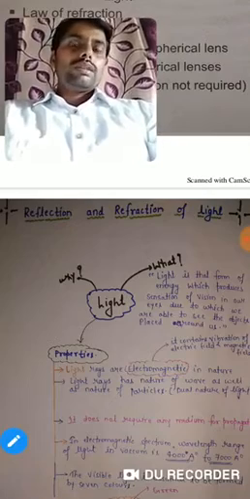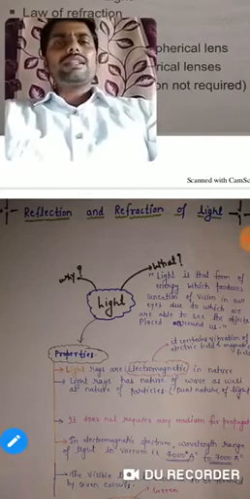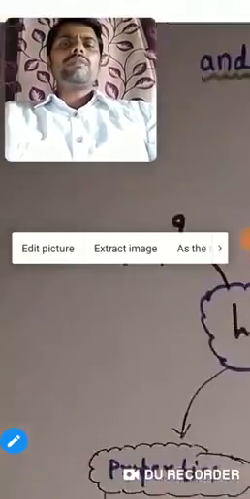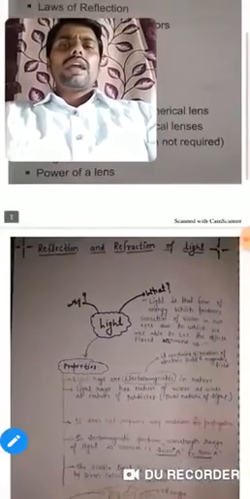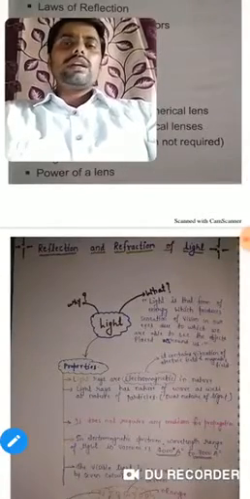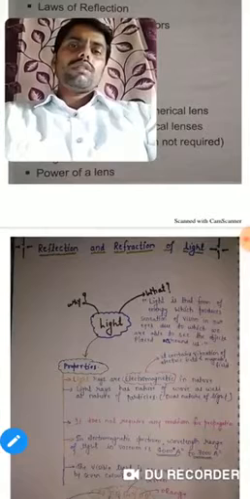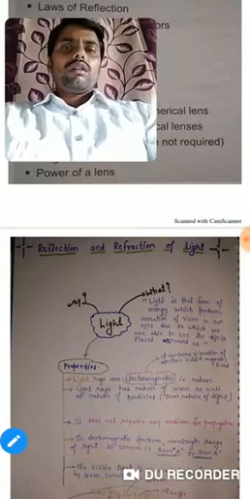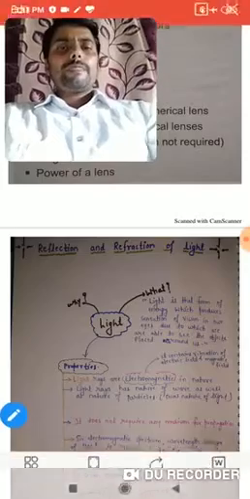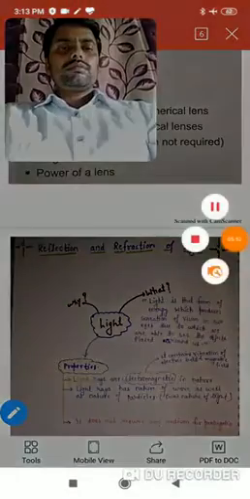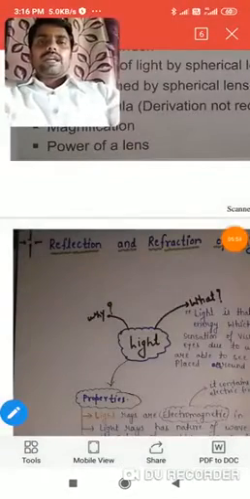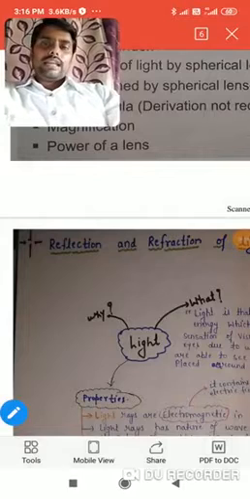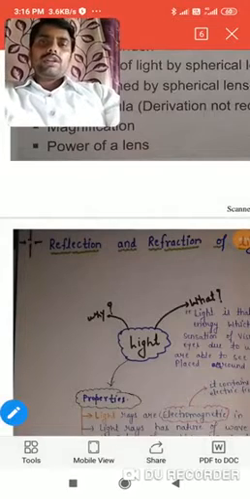And the most important aspect of light is that in modern times, light is considered a source of energy. We also know that light is a non-conventional energy resource.